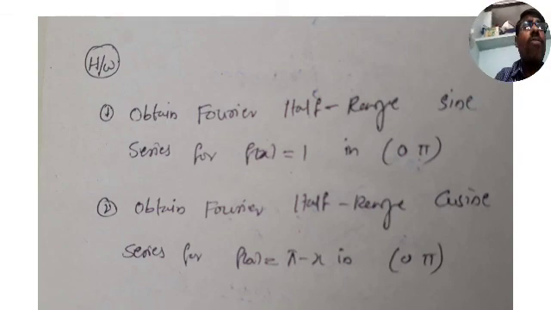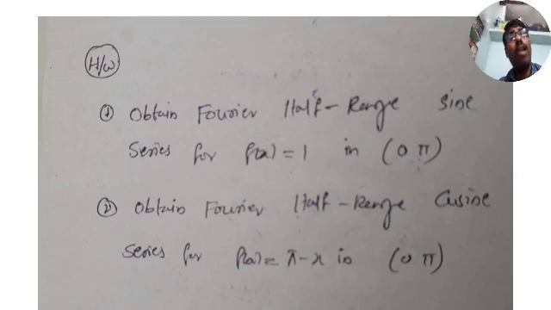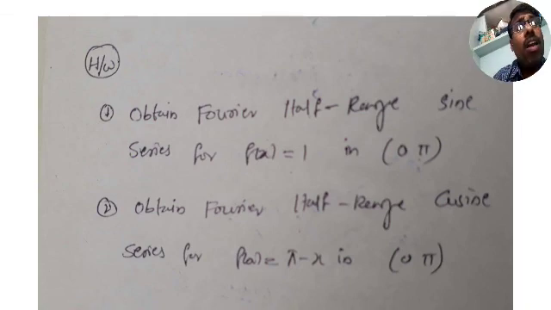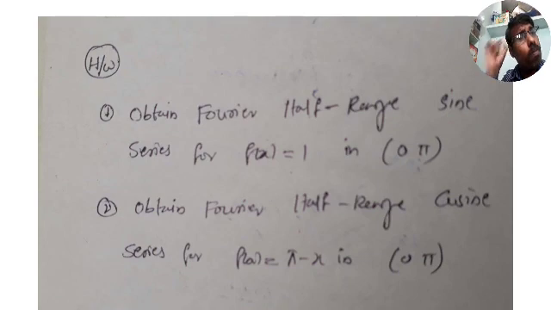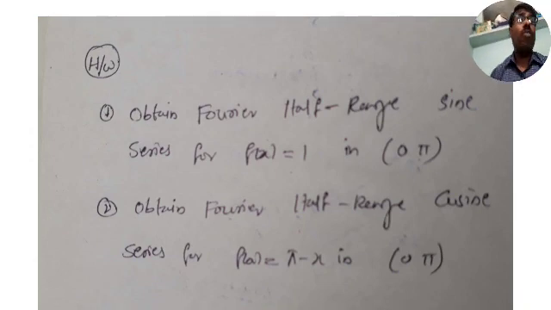Obtain Fourier half range sine series for f of x equal to 1 in 0 to pi. First of all, you have to take care about our interval. What is our interval? It is 0 to pi. Half range means it should be 0 to pi only. For even and odd functions, it should be minus pi to plus pi, and for sine and cosine series, it should be 0 to pi.